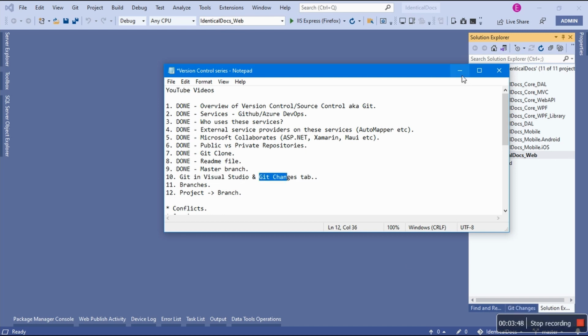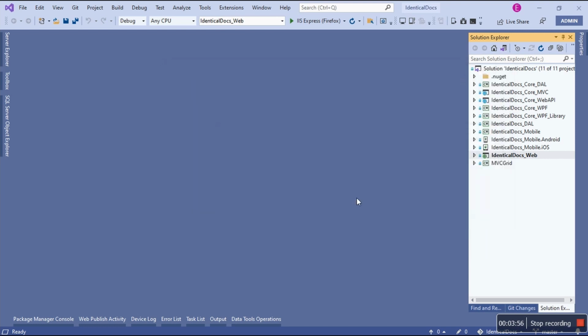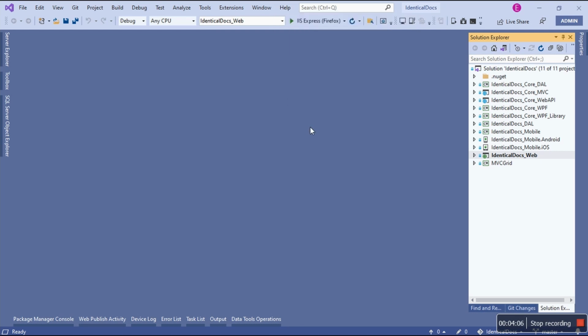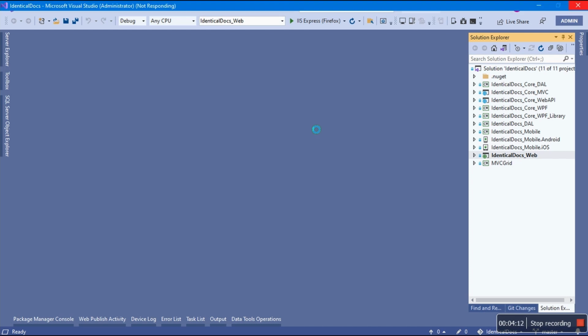All right, so let's talk about Git in Visual Studio. Do we need to do Google research? No, we don't need to do so. So Microsoft, with Visual Studio, they revamped it because currently I'm using, well, it's not the latest version anymore, but I did upgrade it to a more recent one. And that's when I saw that they have re-architected the Git system within Visual Studio as an IDE, and we're going to talk about this.